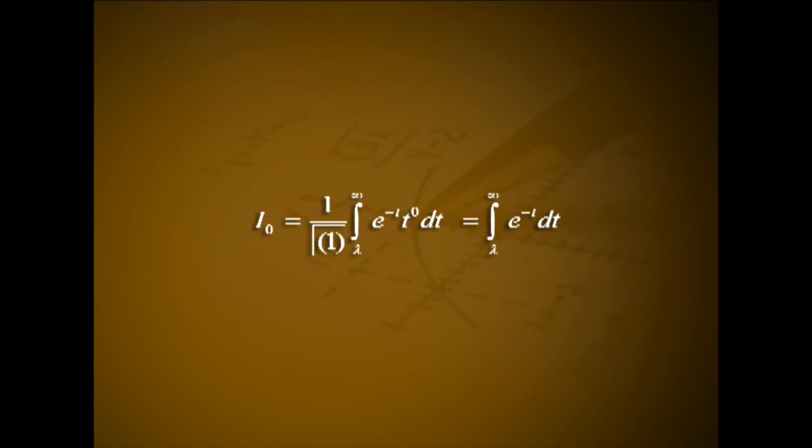That is integral from λ to infinity e^(-t) dt, that is minus of 0 minus e^(-λ), that is equal to e^(-λ).